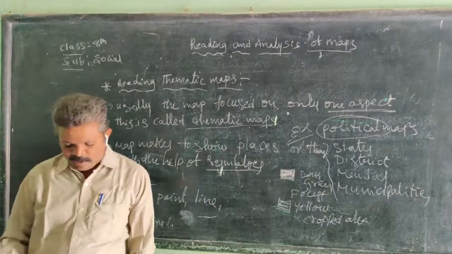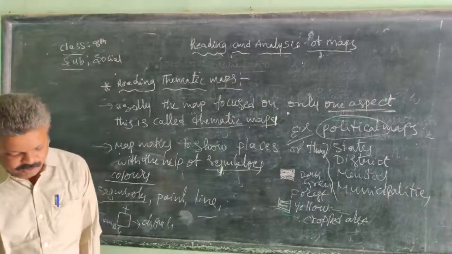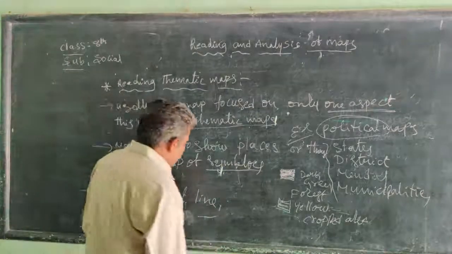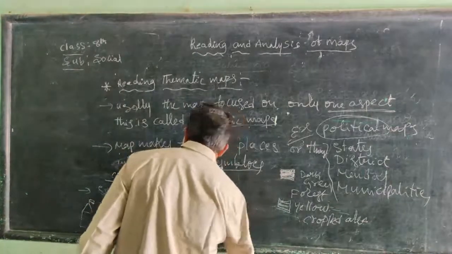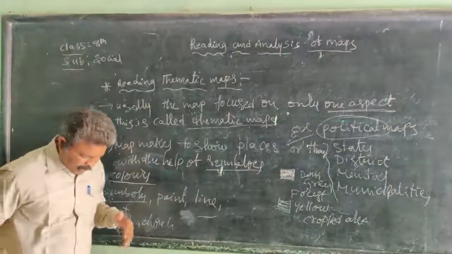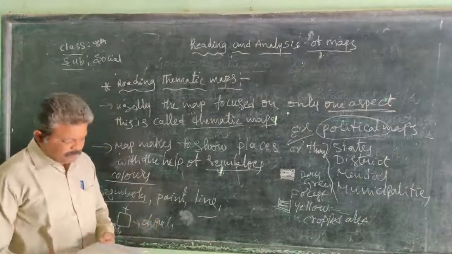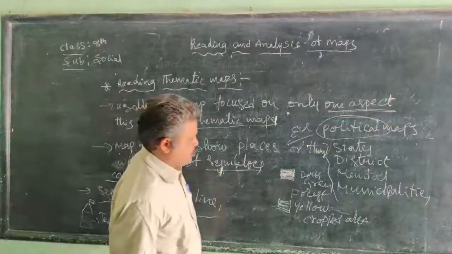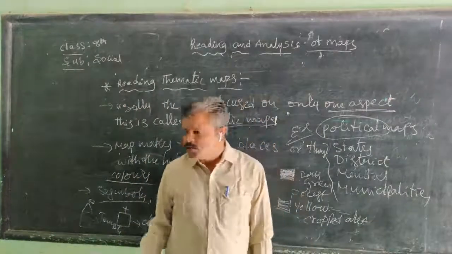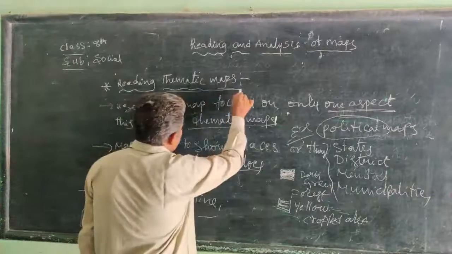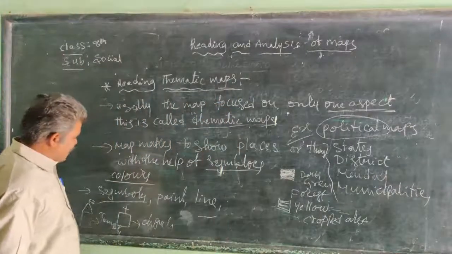Also in thematic maps, shading uses a pattern. So here some areas are given circles, some areas are shaded, and some use graphs and charts also. So these are thematic maps.